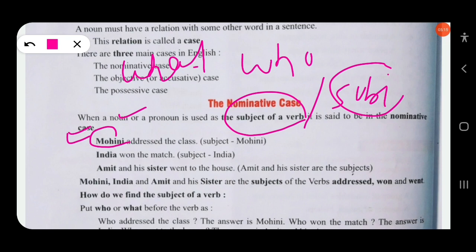India won the match. Here India is the subject. Amit and his sister went to the house. Here Amit and his sister is the subject. So Mohini, India, Amit and his sister are the subjects of the verb. Mohini is the subject of the verb addressed. India is the subject of the verb won. Amit and his sister are the subject of the verb went. Here Mohini, India, Amit and his sister will be called the nominative case or subjective case.